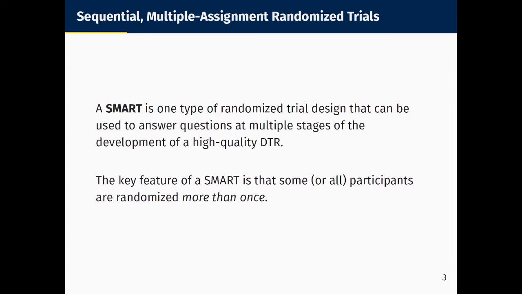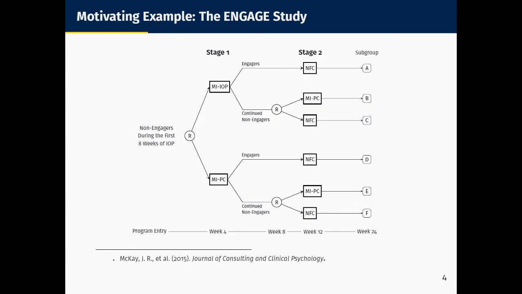an example. This is a study called ENGAGE. The PI is Jim McKay, who's at the University of Pennsylvania. In the trial, the 500 individuals with an alcohol or cocaine-related substance use disorder who did not sufficiently engage in the first 8 weeks of an intensive outpatient program were recruited into the trial and were randomized between MIIOP and MIPC and then followed for 8 weeks, at which point they were determined to have either sufficiently engaged or they continued to not engage. This was determined using pre-specified attendance criteria.